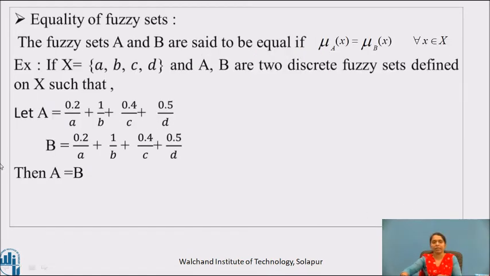Let us see equality of fuzzy sets. The fuzzy sets A and B are said to be equal if mu A at x is the same as mu B at x for every x belongs to X.